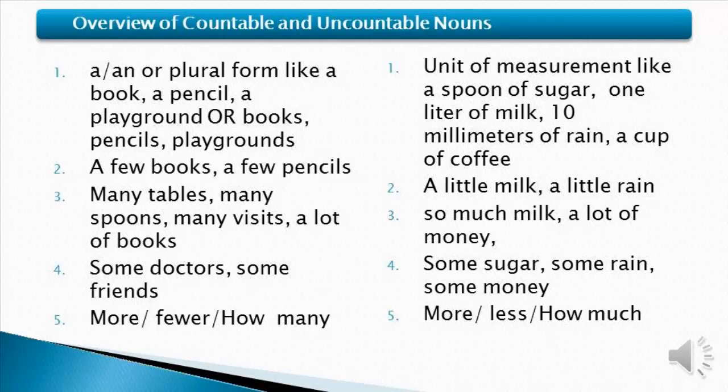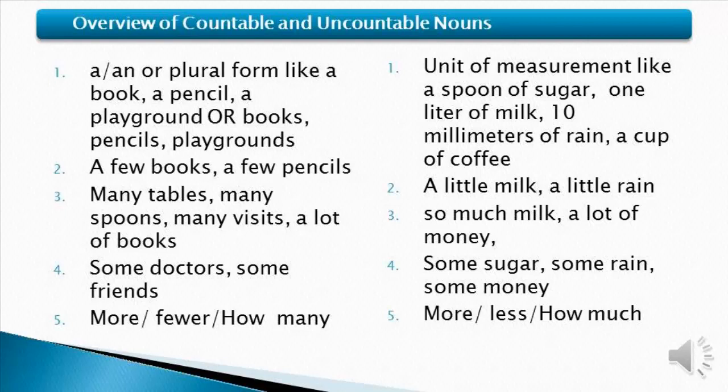With countable nouns at number 3, we have many tables, many spoons. So something to be remembered is that many is only used with countable things. So we can say many tables, many spoons, many visits. With uncountable nouns, we say so much, a lot of, to measure their quantity. So it's so much milk, a lot of money.